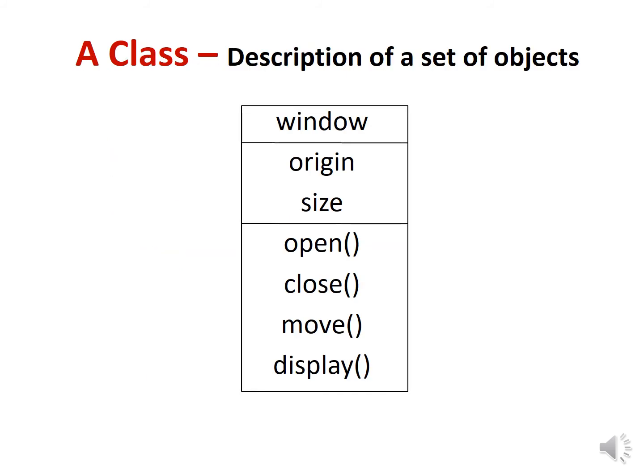First we'll see class. As you know, a class is a description of a set of objects that share the same attributes, operations, relationships, and semantics. In UML, graphically, a class is rendered as a rectangle, including its name, attributes, and operations. Here in this example, window is the class name, origin and size are the attributes, and open, close, move, display are the operations of the class window.